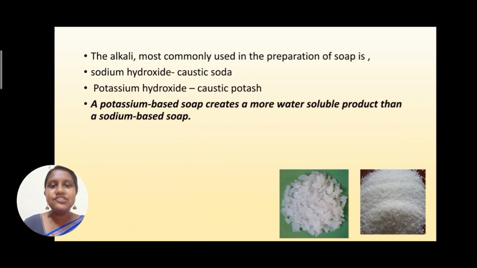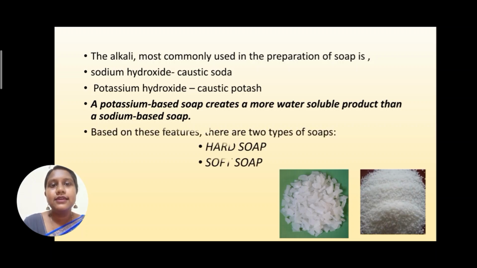A potassium based soap creates a more water soluble product than a sodium based soap. So this is very important. If we are manufacturing a soap using caustic potash, that is potassium hydroxide, then that soap creates a more water soluble product than a sodium hydroxide soap. Based on these features, we have two categories of soap. The first one is the hard soap and the second one is the soft soap.